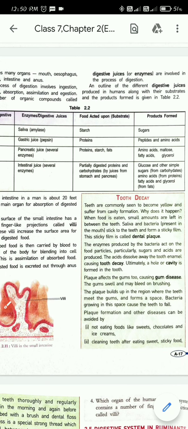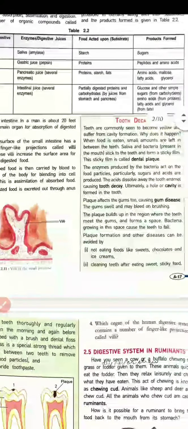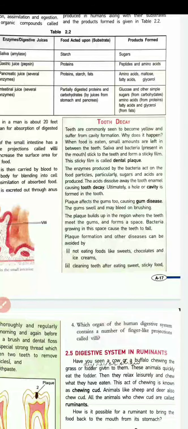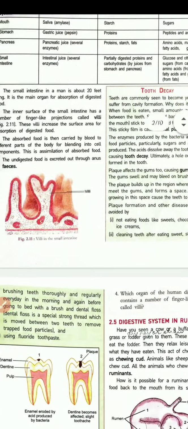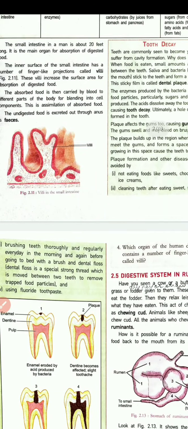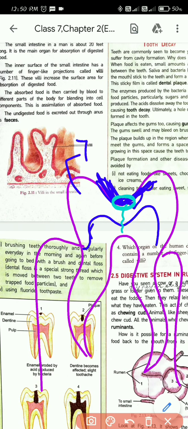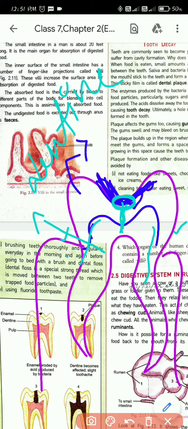Next, plaque affects the gums too, causing gum disease. The gums swell and may bleed on brushing. So this tooth decay will further go inside, and it will affect your gums. Here you have the gums, and here you will have another portion, and that's the dentine.